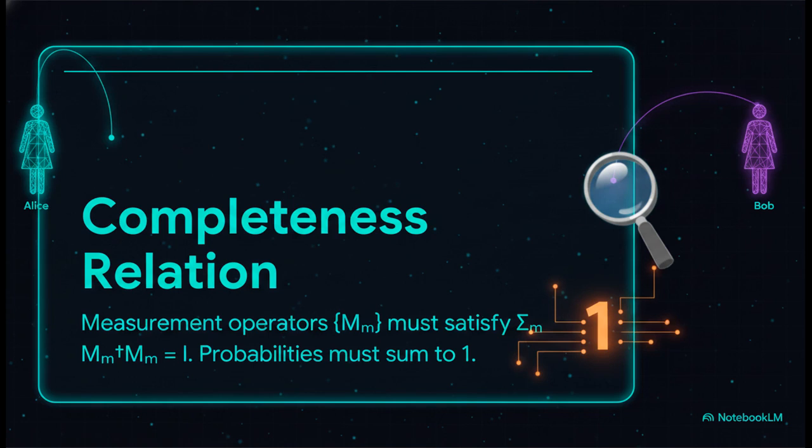Which brings us to Postulate III, the completeness relation. Seriously, don't let the Greek letters freak you out here. What this equation is actually telling us is that when you measure a system, the probabilities of all the possible outcomes absolutely must sum up to exactly 100%. The universe doesn't just misplace a particle during a measurement, it simply forces it into a single, concrete reality.